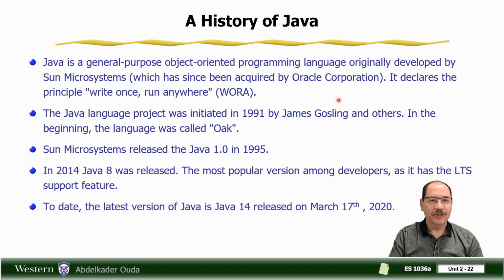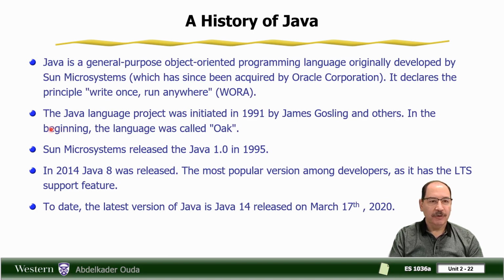So let us talk about the history of Java. Java is a general-purpose object-oriented programming language originally developed by Sun Microsystems, and currently it has been acquired by Oracle Corporation. It was the first to declare the principle of write once and run anywhere, or WORA. That means write your program, compile it only once, and run it on many different computers that have a Java engine. More on this later on.